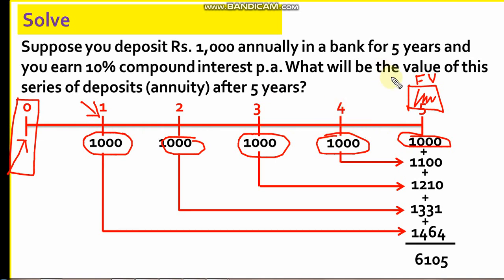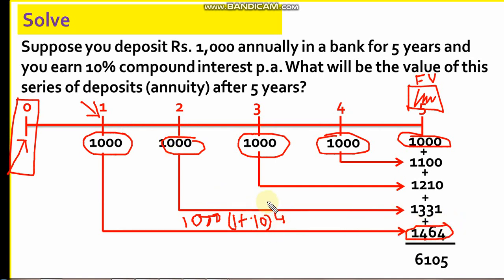I can solve this problem in 3 ways. First, I can individually take each number and solve it. Suppose I take this 1000 rupees here, and separately I convert this 1000 rupees into future value. So my compounding rate is 10%, so 1000 into 1 plus 0.10. Now it is getting 4 years to compound, 1, 2, 3, 4, so to the power 4. So the figure that I'll get is this one.